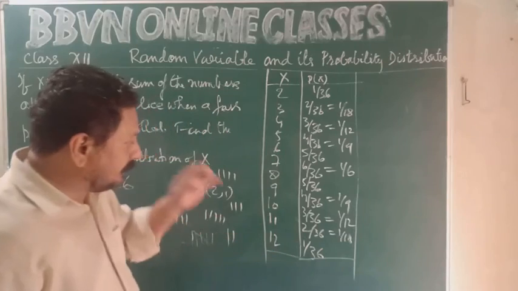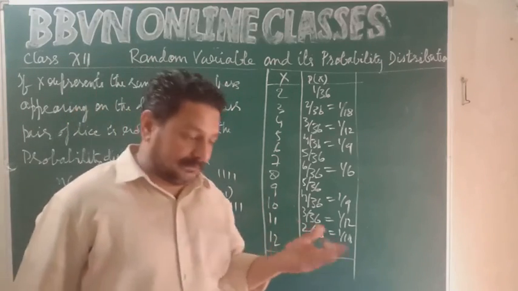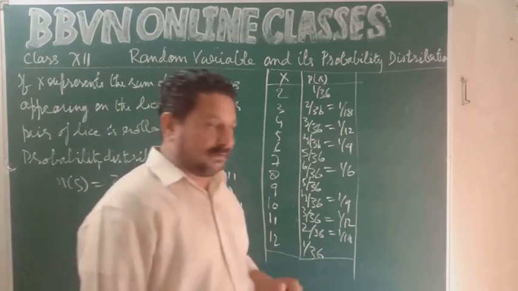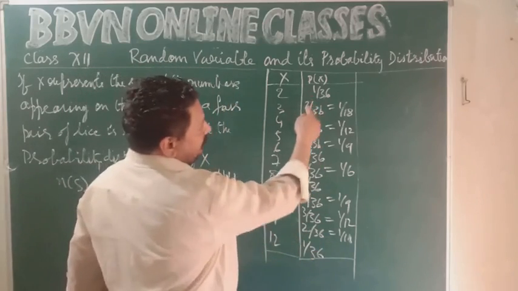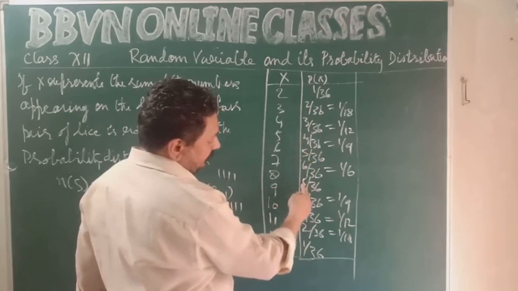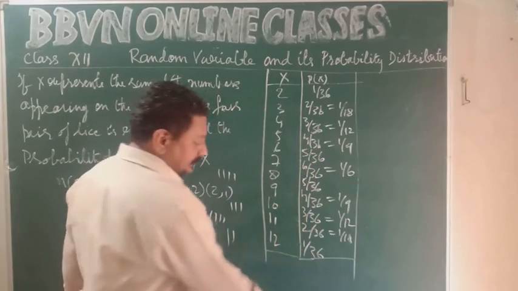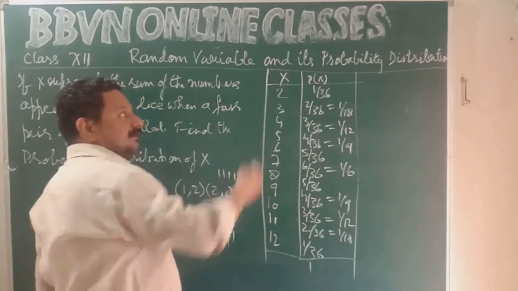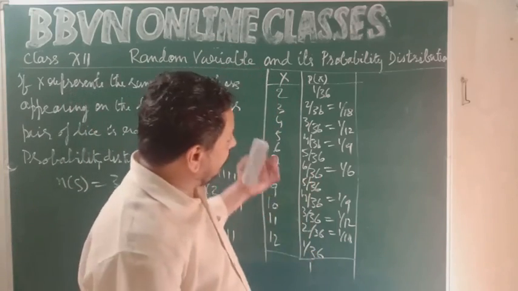This is the probability distribution of the sum of the numbers that appear on both the dice when a fair pair is rolled. Your random variable, you can verify it. 1 plus 2, 3, 3 plus 3, 6, 6 plus 4, 10, 15, 21, 26, 30, 33, 35, 36. 36 upon 36, 1. So the sum of the probabilities, sigma p of xi, is equal to 1. So this is a random variable.